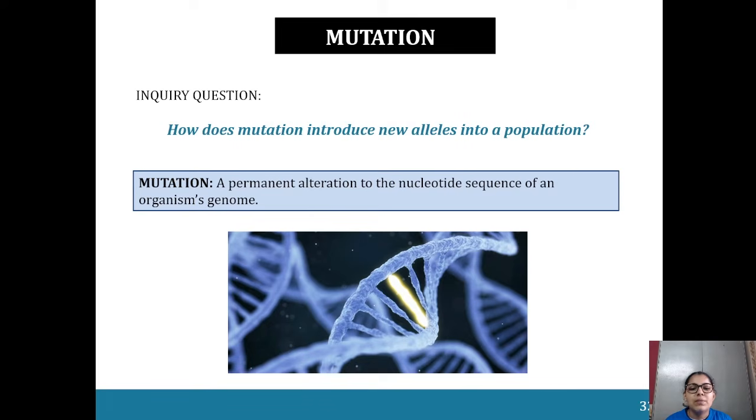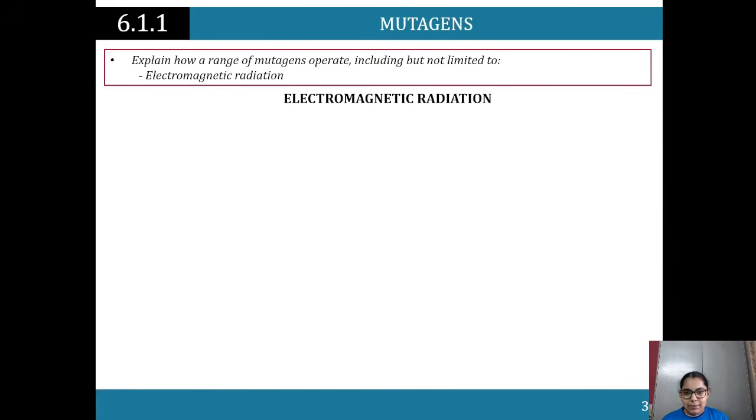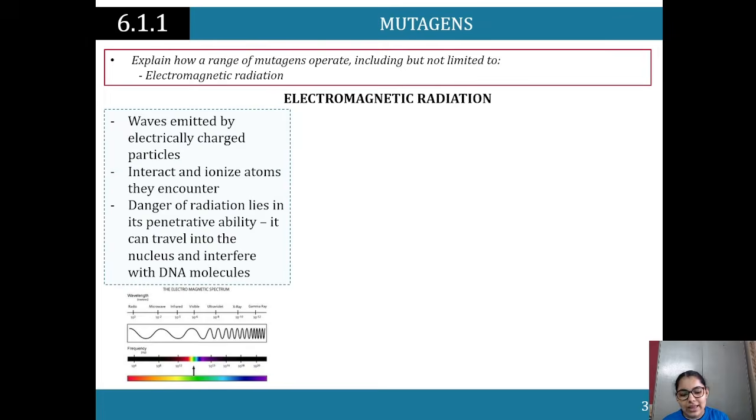So, mutation is a permanent alteration to the nucleotide sequence of an organism's genome. So, how does that happen? Firstly, electromagnetic radiation. Everything around us has electromagnetic radiation, and that is a culprit. Those are waves that are emitted by electrically charged particles. They interact with and ionize atoms that they encounter. The danger of radiation lies in its penetrative ability.